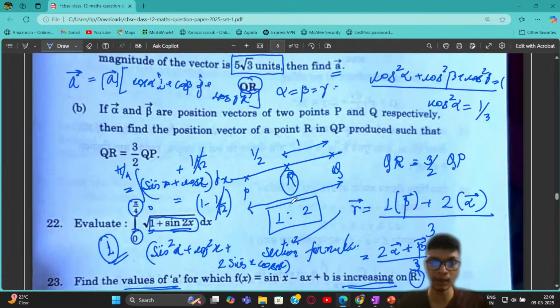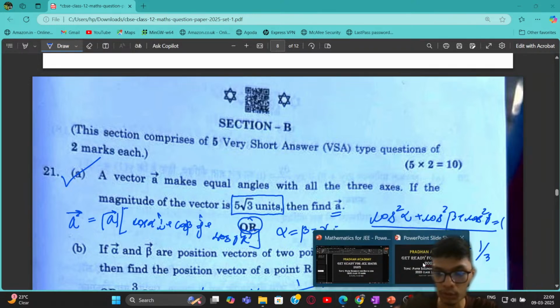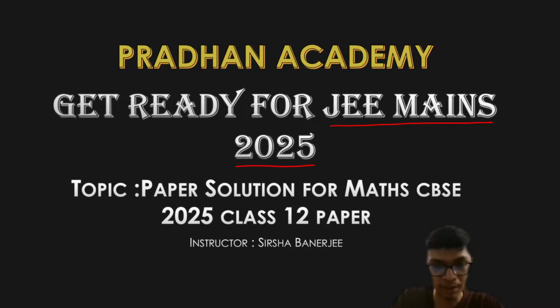Okay, so I hope that whatever I have discussed till now, section A and section B, this part of the paper was clear to all of you, right? You can see that all the parts that I have discussed over here came straight forward in the paper, right? So if you haven't watched those sessions yet, you can check that whatever I've discussed simply came up for the exam. Someone who did that analysis and watched those videos would definitely be scoring full marks in the paper. Okay. So I wish you all the best for your upcoming exams, right?